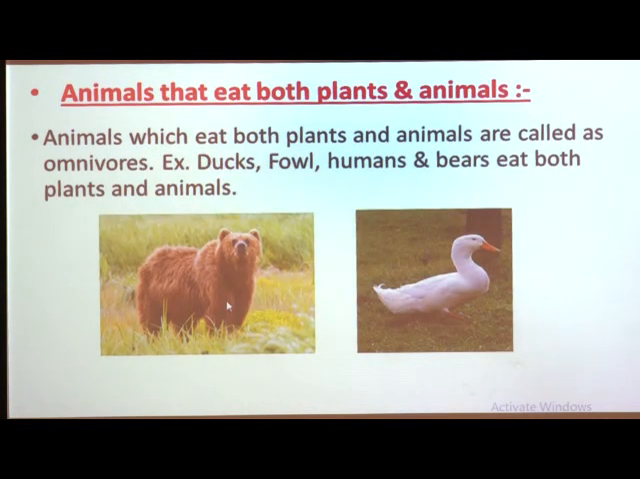Now, fowl is like a hen that also eats grains and worms, and humans eat both vegetables, fruits or grains that they get from the plant, and sometimes they eat meat of other animals such as hen, goat, fish. Therefore, human beings are also called omnivorous animals. So, these are some of the omnivorous animals, and these are the three different types of animals depending upon their eating habits.